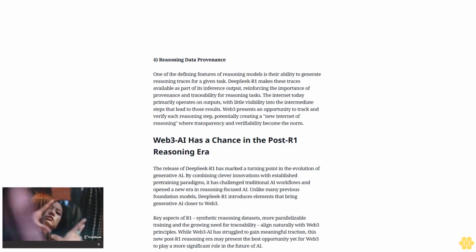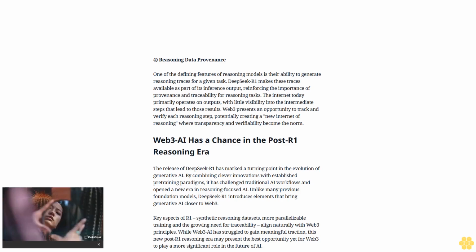Point 4. Reasoning data provenance. One of the defining features of reasoning models is their ability to generate reasoning traces for a given task. DeepSeek-R1 makes these traces available as part of its inference output, reinforcing the importance of provenance and traceability for reasoning tasks. The Internet today primarily operates on outputs, with little visibility into the intermediate steps that lead to those results. Web3 presents an opportunity to track and verify each reasoning step, potentially creating a new Internet of reasoning, where transparency and verifiability become the norm. Web3-AI has a chance in the post-R1 reasoning era.